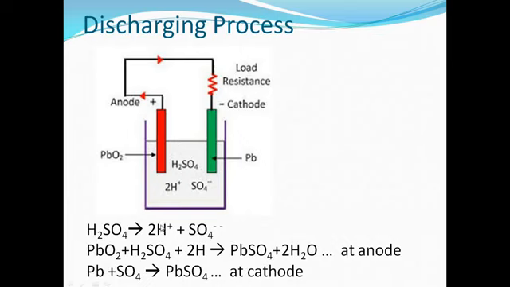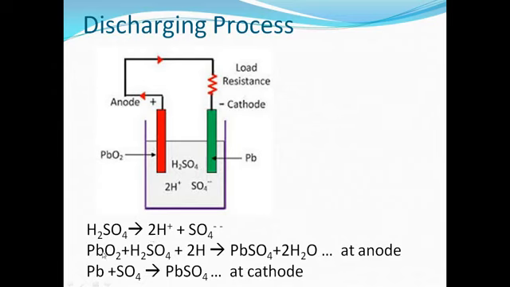Here the sulfuric acid decomposes and its two ions are separated, positive hydrogen ions and negative sulfate ions. The positive hydrogen ions get attracted towards lead peroxide and react along with the H2SO4.